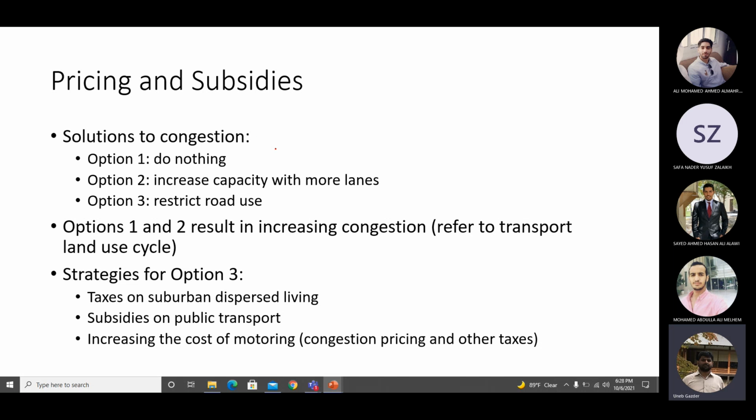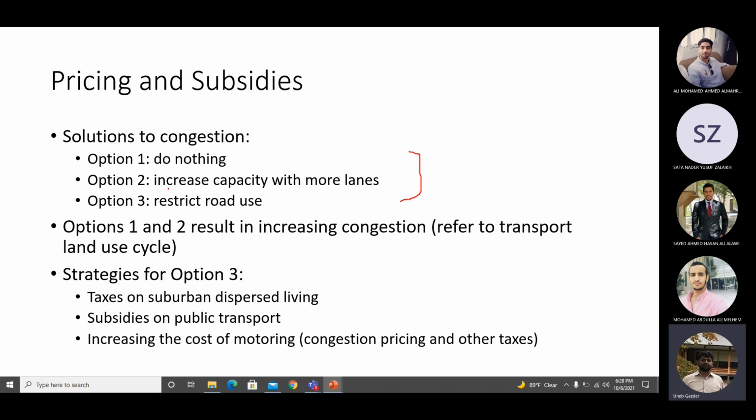Pricing and subsidies. Whenever you have congestion, you have 3 options available to you. You have a traffic jam, 3 options available. Do nothing. Let the people sort it out. Let them wait. Let them be on the highway for 20-30 minutes extra. I don't have the money. This is not my priority.